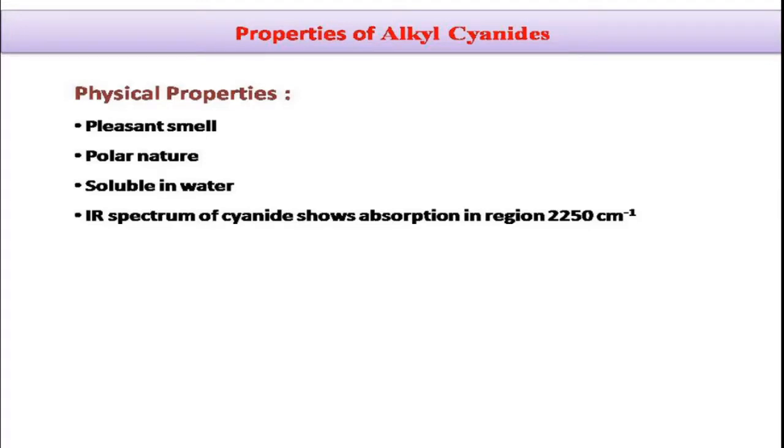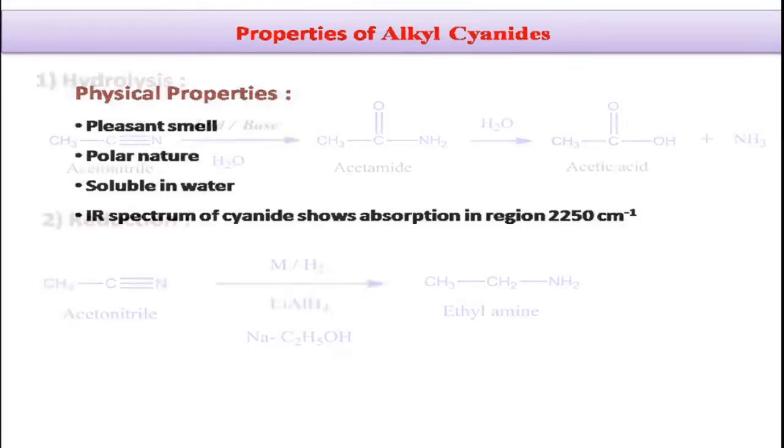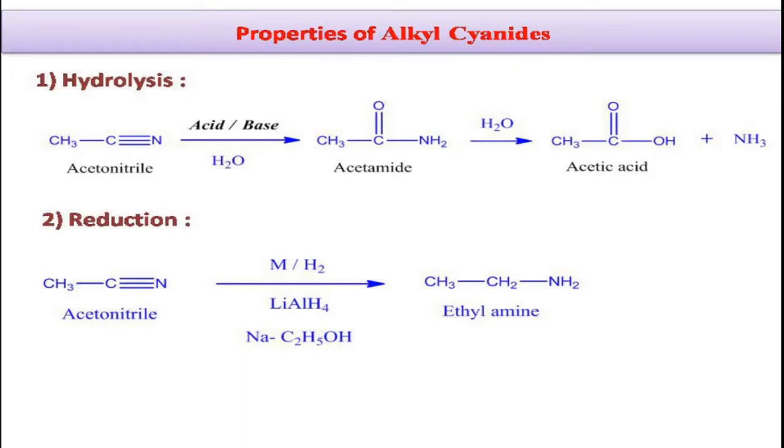They are less poisonous than hydrogen cyanide. And finally, it shows the absorption peak in the IR spectrum at 2250 per centimeter.